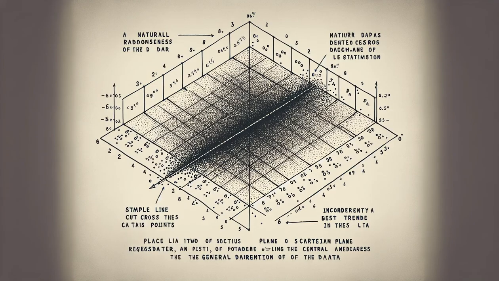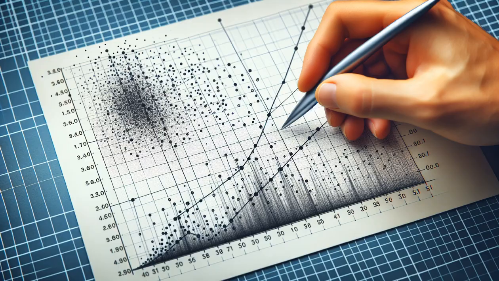The first assumption is linearity, the cornerstone of SLR. Our model assumes a straight-line relationship between the predictor and the response. To check for linearity, we can visually inspect this through a scatterplot. Do the points trend in a consistent direction around a straight line? That's our cue that the assumption may hold.